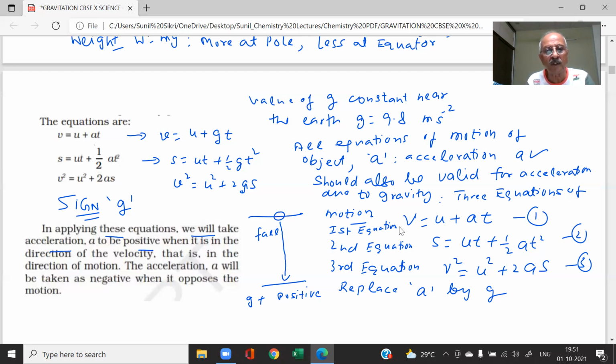In this case, what will we do, student? If I say the object is going like this, so you are throwing upwards, what will be the g then? Positive or negative? Negative. So we will take g as a negative sign for solving the questions on this. The important point: the equations of motion are valid and can be equally applied in all these cases.